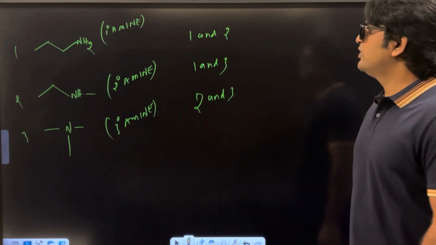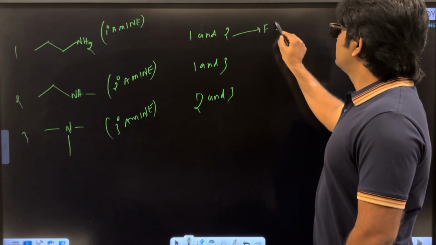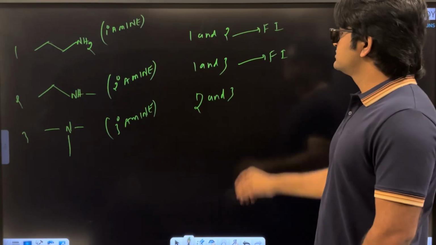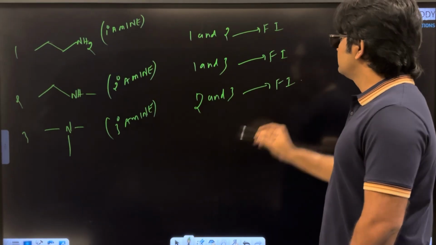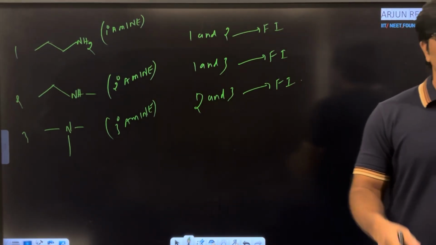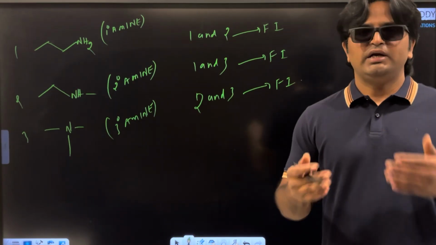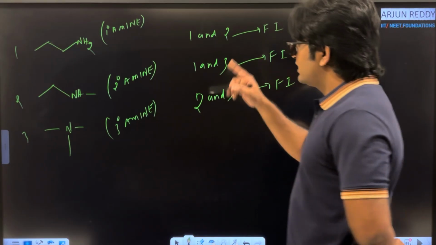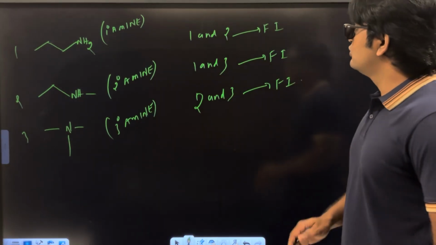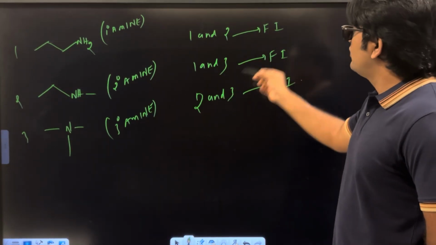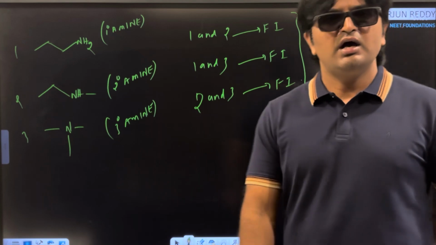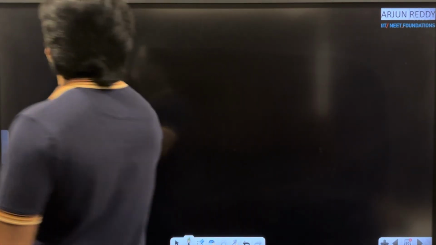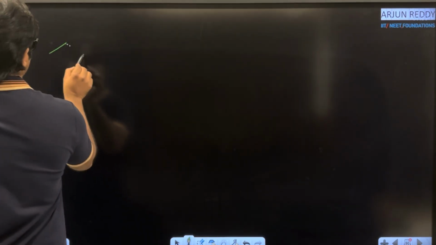What is the relation between 1 and 2? These two are functional isomers. 1 and 3 are also functional isomers. 2 and 3 are also functional isomers. Why? Because we already know that 1 degree, 2 degree and 3 degree amines are considered as different functional groups. So 1 and 2, 1 and 3, 2 and 3 are said to be functional isomers. Like that, you can take amides also.